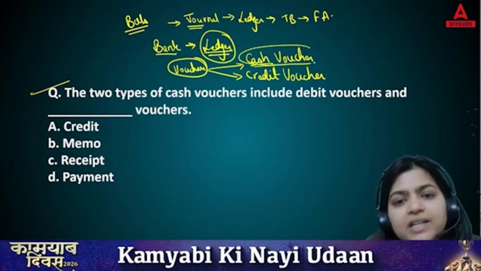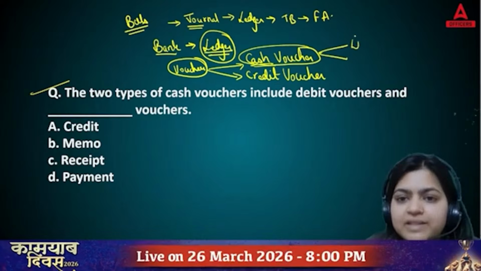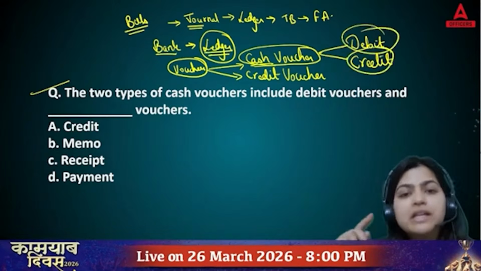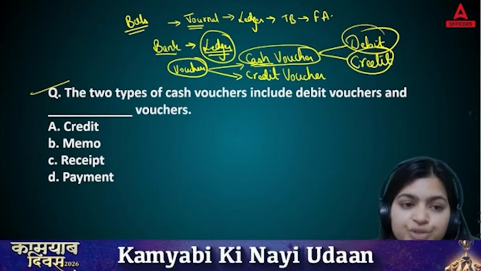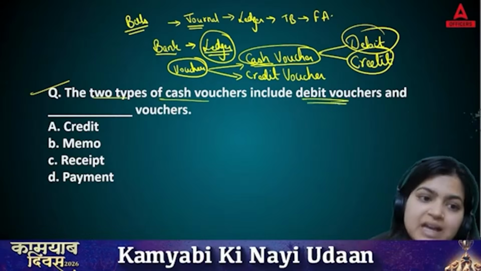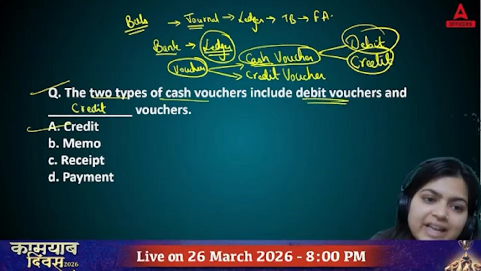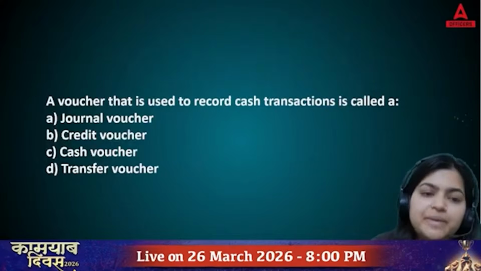Now, under this cash voucher, again we have two different types of vouchers, that is debit voucher and credit voucher. Okay, so this question is based on this particular topic, that is the types of cash vouchers. So there are two types of cash vouchers that include debit and credit. So right answer is your answer A. Yes, here right answer is your answer A. Chaliye, now coming to next question.